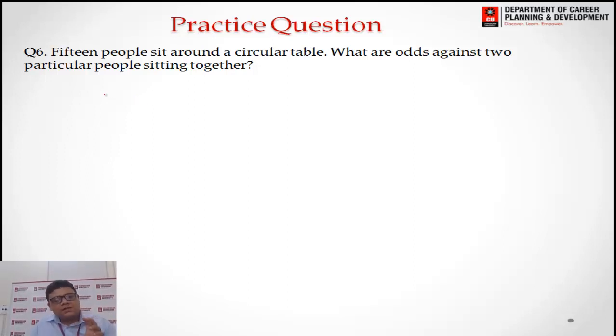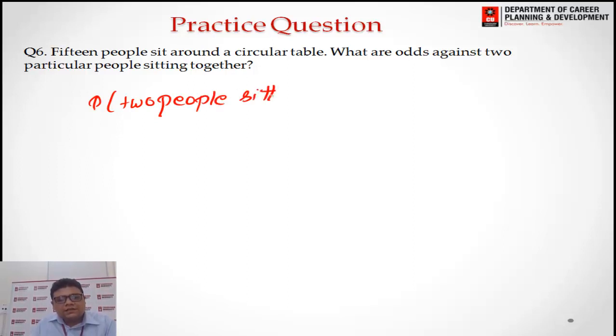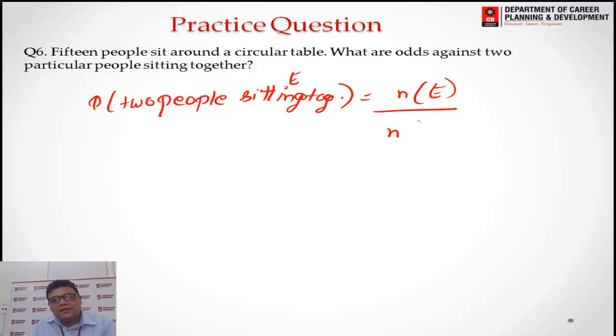So the probability of 2 people sitting together will be n of people sitting together, if we take it as E, divided by n of total arrangements, the total arrangements of those 15 people.